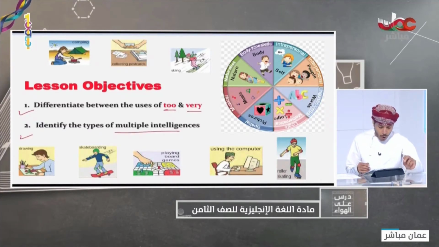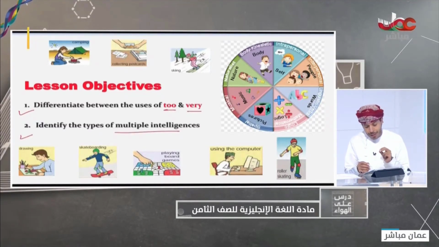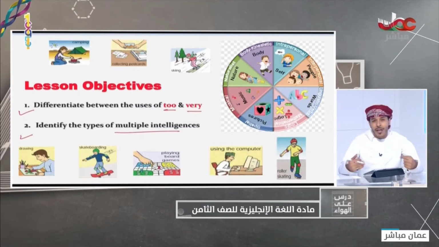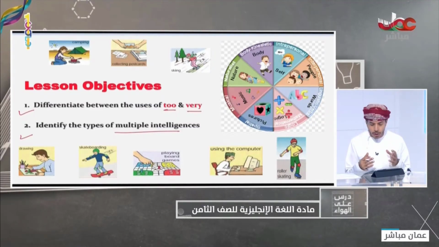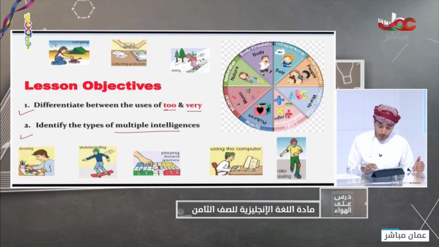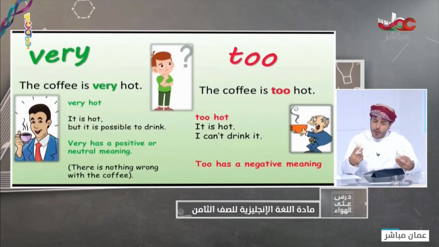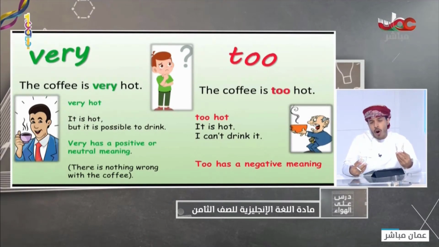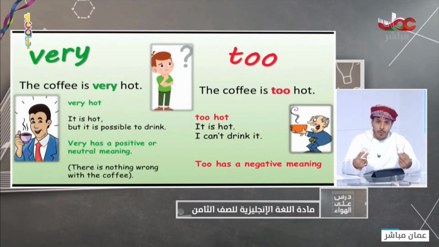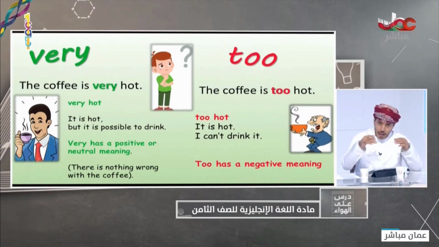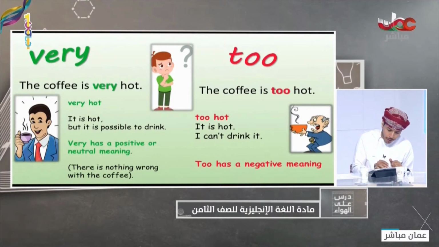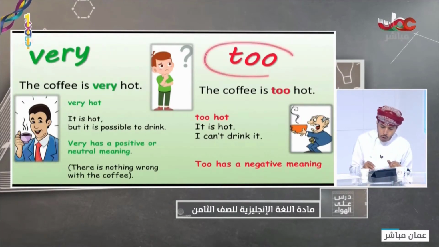And the second objective is to identify the types of multiple intelligences. But here we have different things to talk about, so just stay tuned. It's a very interesting one, and maybe you are going to learn very new things. The first thing, if I have 2 cups like these ones, this coffee is very hot, but this one is too hot. What is the difference between the two? Okay, so let's look at this one. We have very and we have too.